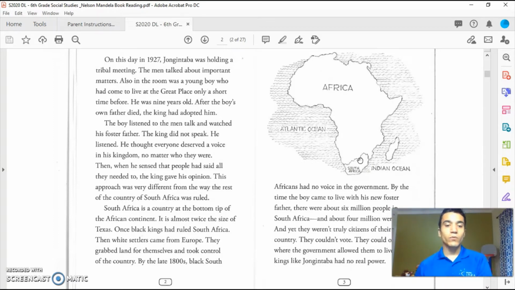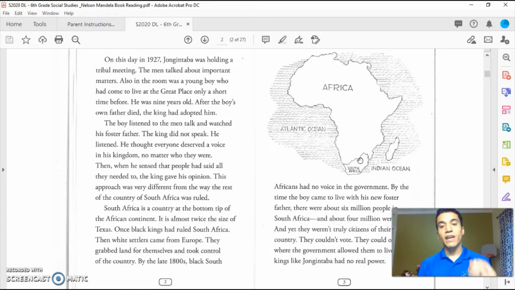Once, black kings had ruled South Africa. Then, white settlers came from Europe. European colonization. They grabbed land for themselves and took control of the country. By the late 1800s, black South Africans had no voice in the government.